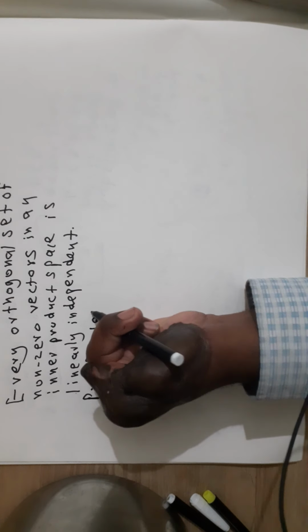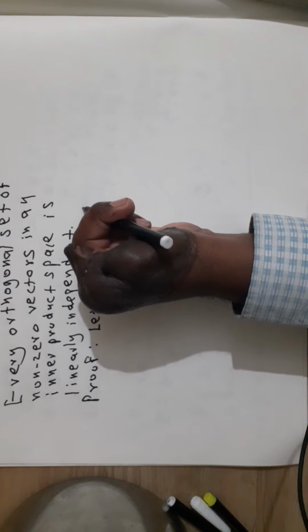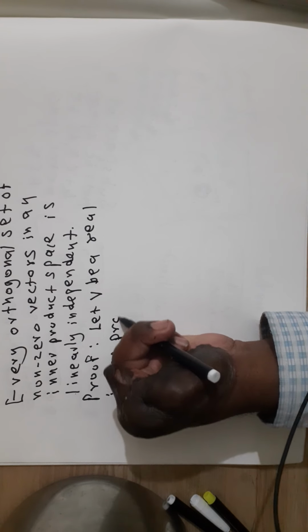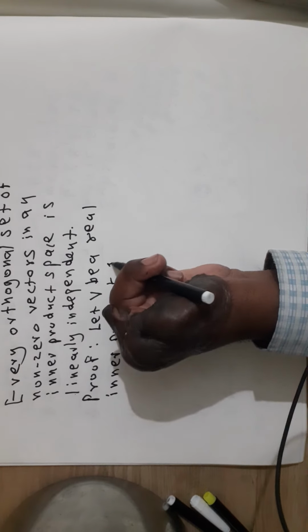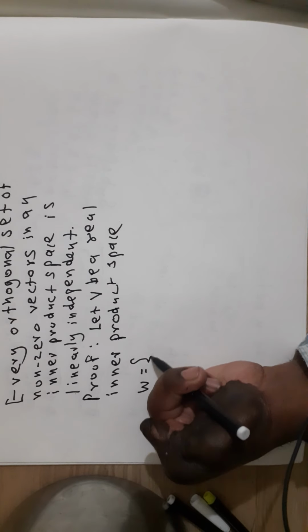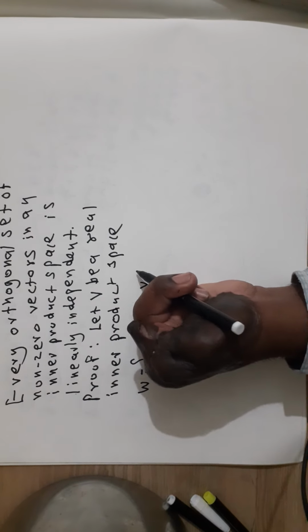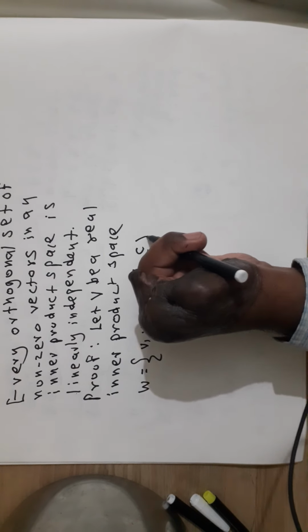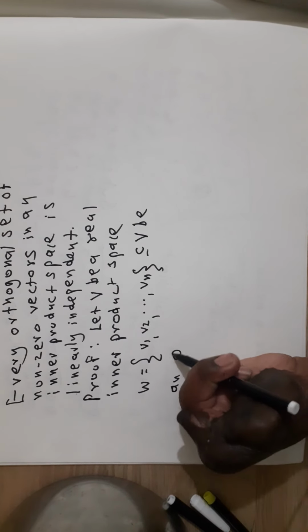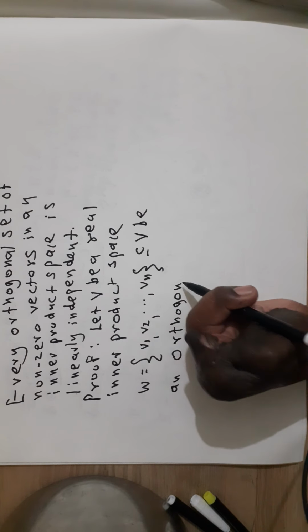Let V be a real inner product space. Let W is equal to v1, v2, dash dash dash, vn, a subset of V, be an orthogonal set.